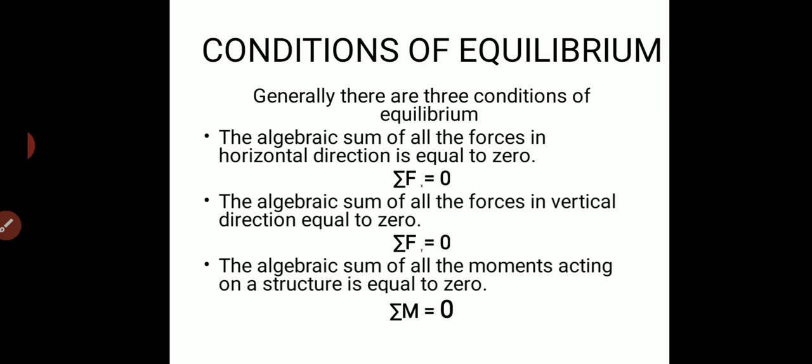Coming on to the second equilibrium condition, that is vertical forces is equal to 0. Here the forces which are going in upward direction are taken as positive and the forces going in downward direction are taken as negative. The last condition of equilibrium is the moment equilibrium. Here all the clockwise moments are taken as positive and anti-clockwise moments are taken as negative. So with this sign convention, we can solve n number of problems with the equilibrium condition.